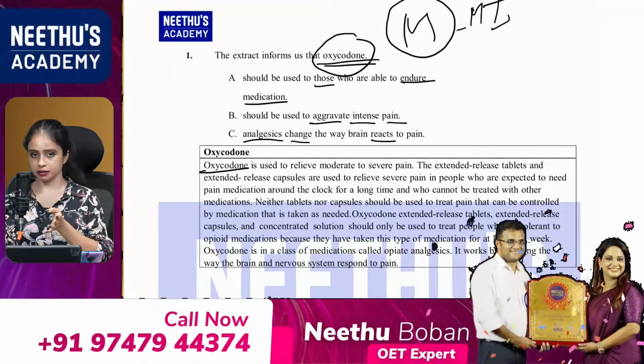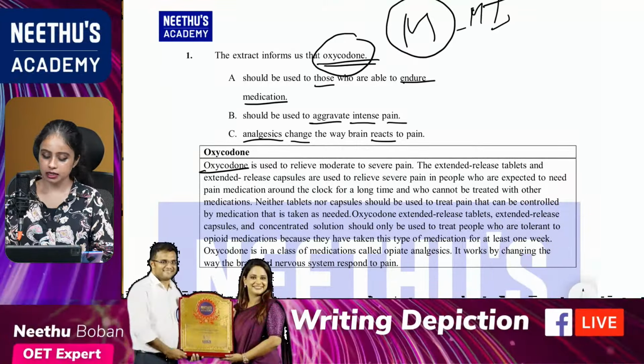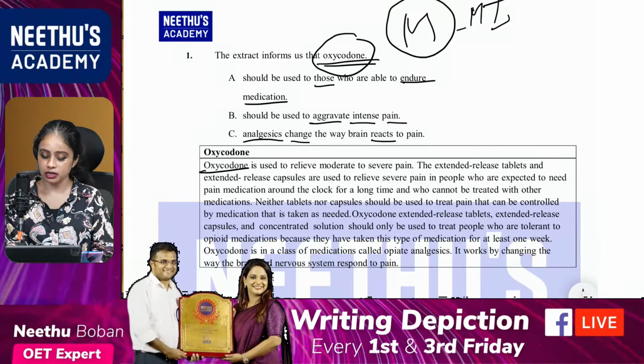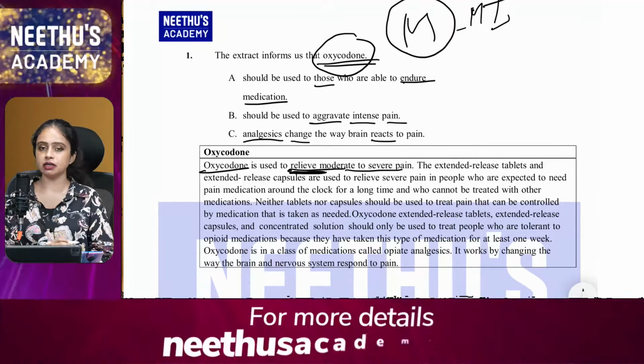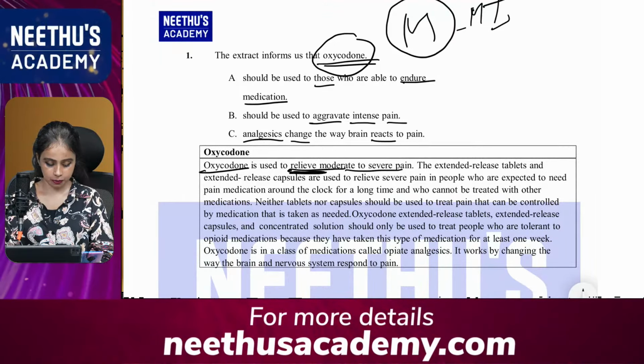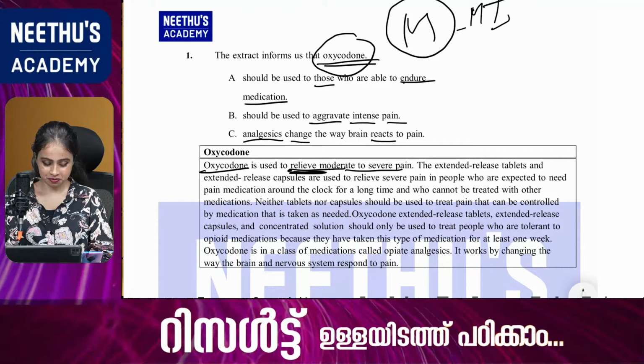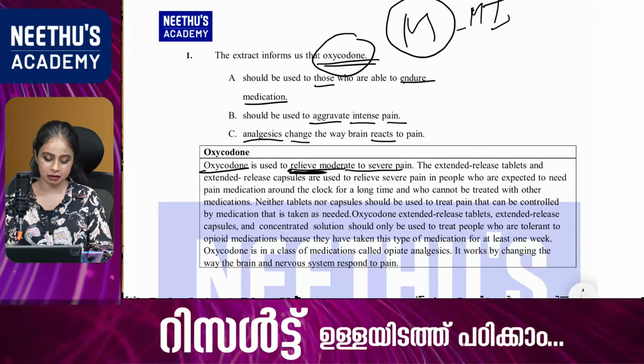So this is all about the paragraph. From the first line, it is very clear: oxycodone is used to relieve moderate to severe pain. So which option can be eliminated first? Any idea? Which option can be eliminated?